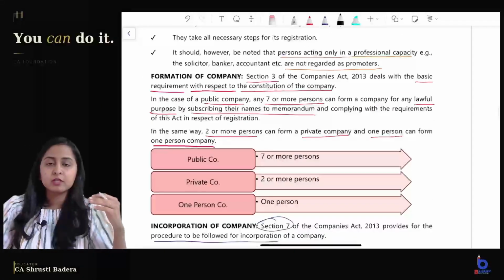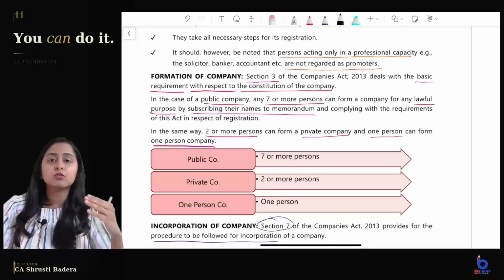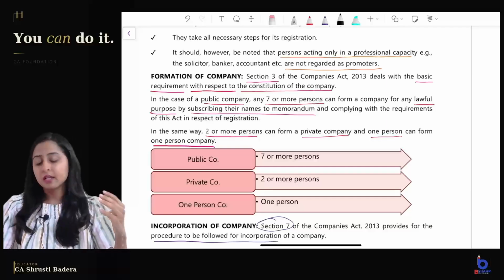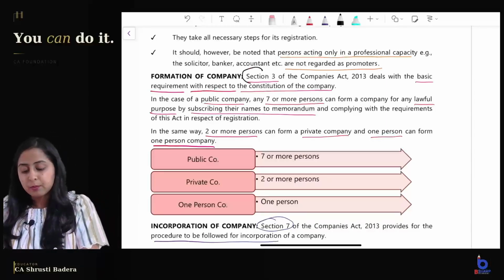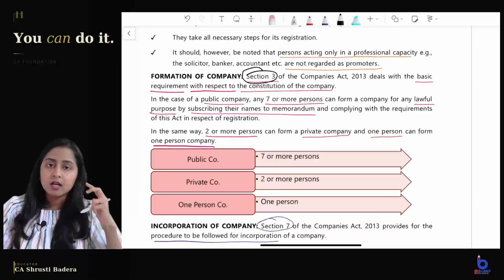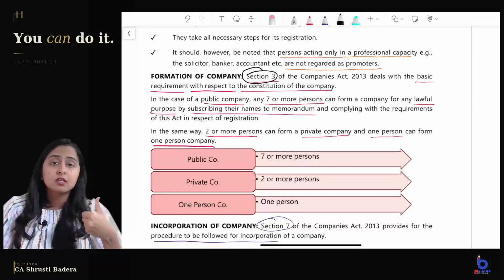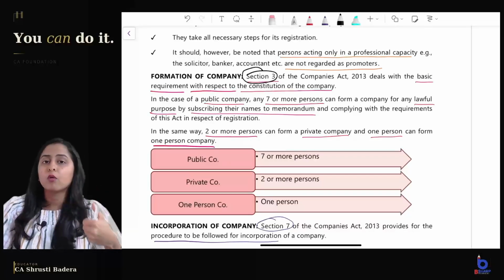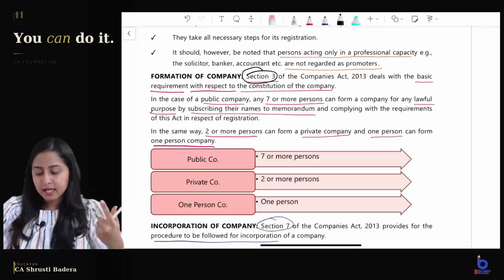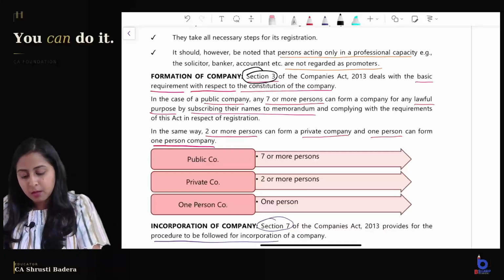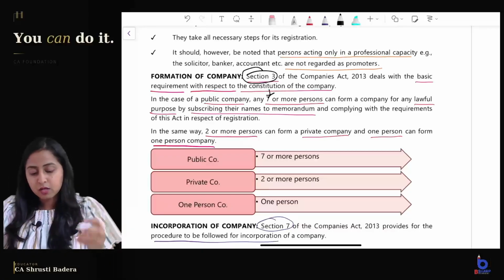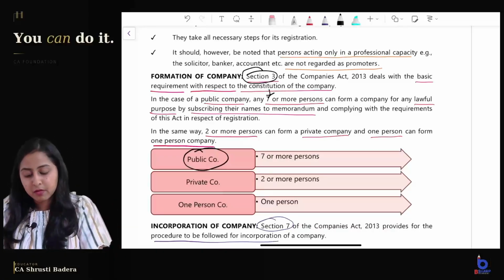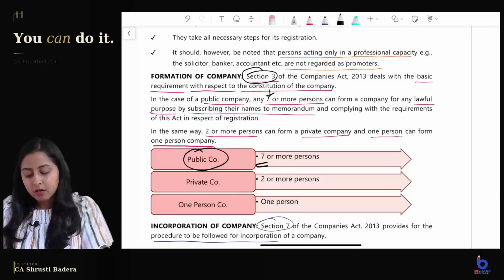Now before going into the procedure, we should know basic two things according to which the company can be incorporated. For forming a company, section 3 says there are two basic requirements. First, the company can be formed only for a lawful business purpose, and second, the number of members requirement. So for public company, the minimum number of members are 7, for private 2, and for one person company 1.